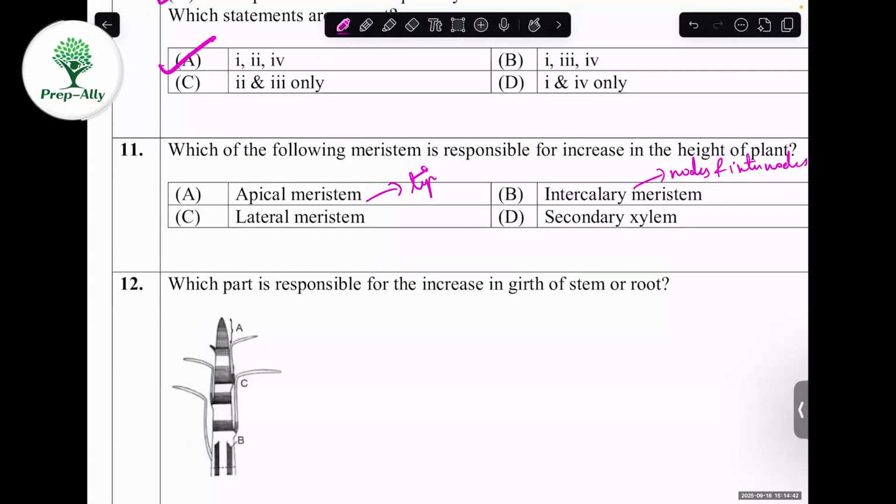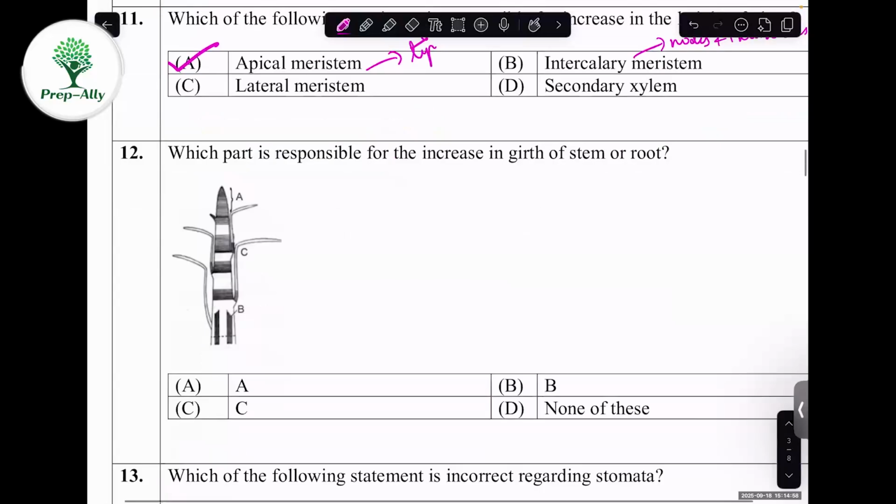What about the secondary xylem? The secondary xylem is not a meristematic tissue, first of all, so that option won't be applicable here. So the correct option will be apical meristem, which helps in the increase of height of a plant.